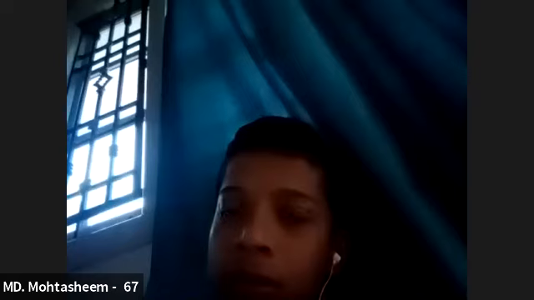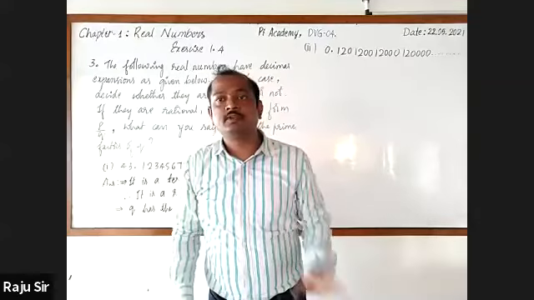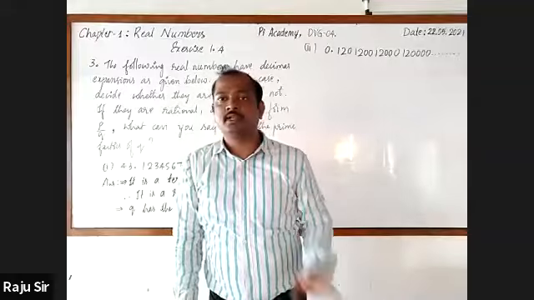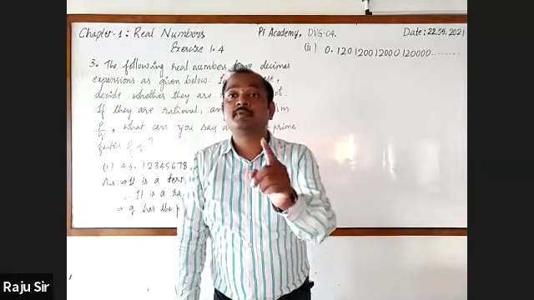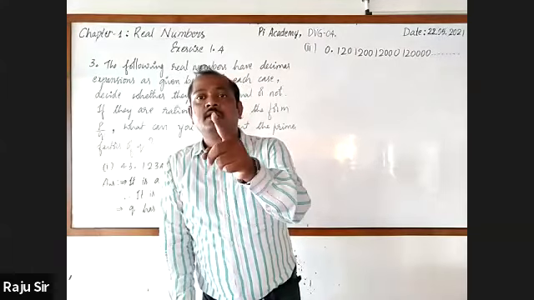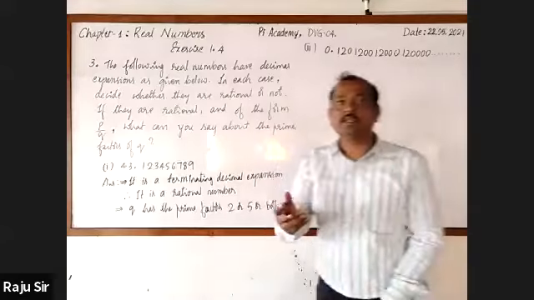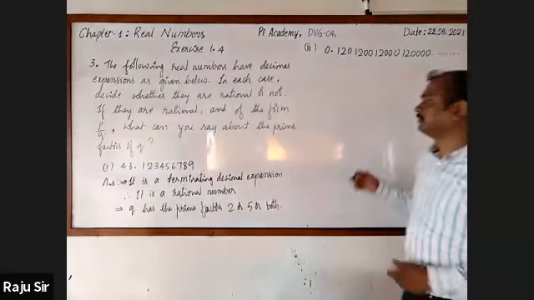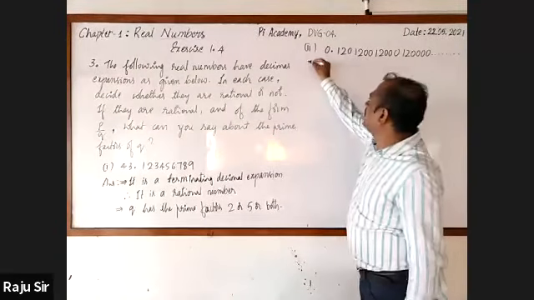Non-terminating, non-recurring, sir. Yes, non-terminating, non-recurring. So if it is non-terminating, non-recurring, it is an irrational number. Right?